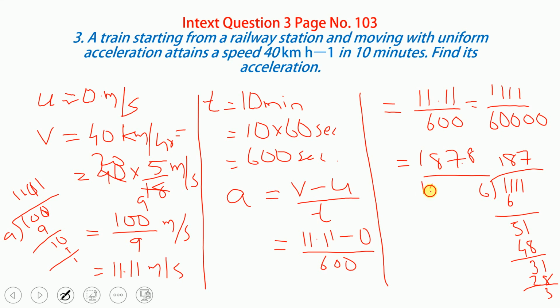We divided only by 6, therefore it is 1 0 0 4 0. Now the 4 zeros have to be shifted here, so it will become 0.1878 and so on.